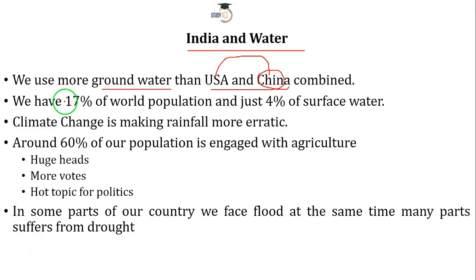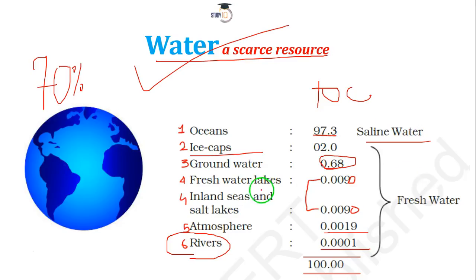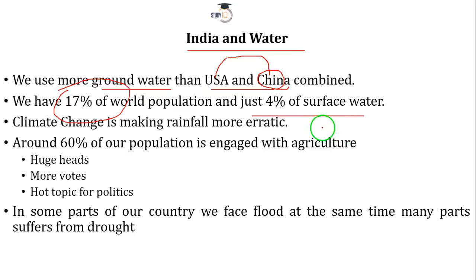So you can see that we are using more. And India has 17% of the world population, and the surface water, now you know what surface water is, right? Surface water is just 4%. So here as well the balance is not justified. You can clearly see that we have a huge number of people to use the water, but the surface water is quite low.